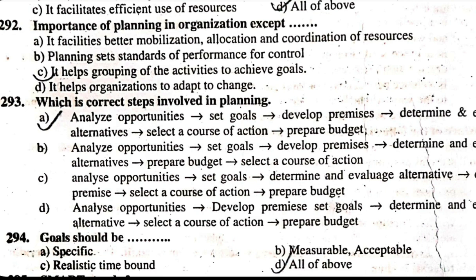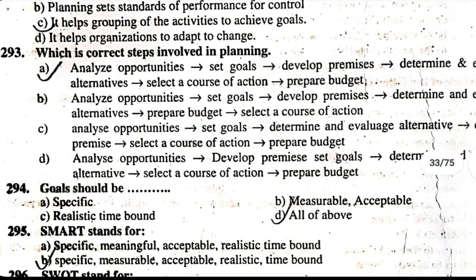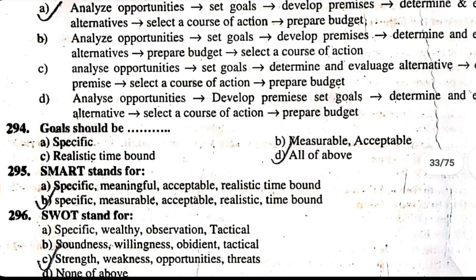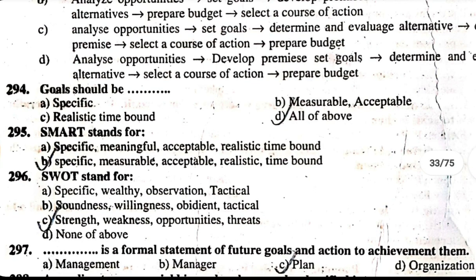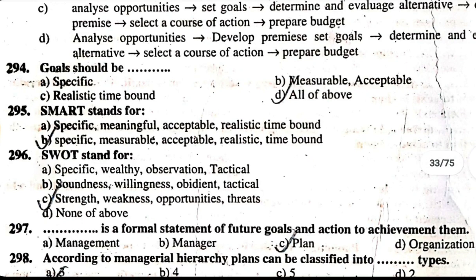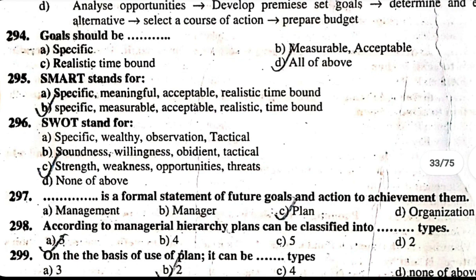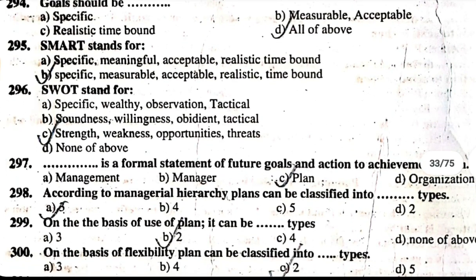SMART: S, specific, measurable, acceptable, realistic and time bound. 295. SMART stands for specific, measurable, acceptable, realistic, time bound. 296. SWOT stands for strength, weakness, opportunity, threat. 297. Dash is a formal statement of future goals and action to achieve them. The answer is C, plan. 298. According to managerial hierarchy, plans can be classified into 3 types. On the basis of user, plan can be of 2 types. On the basis of flexibility, plan can be classified into 2 types.